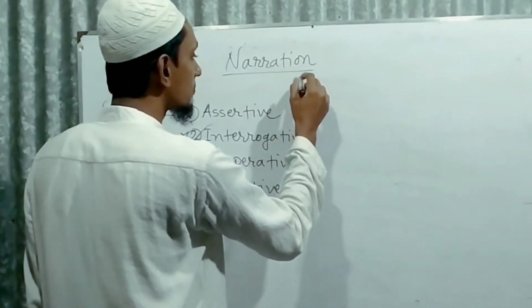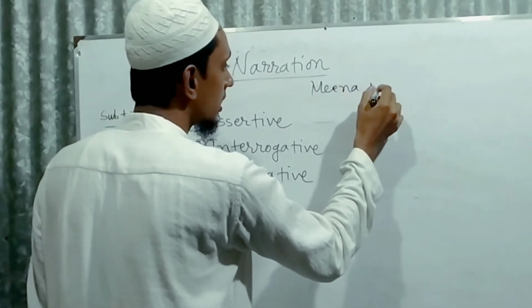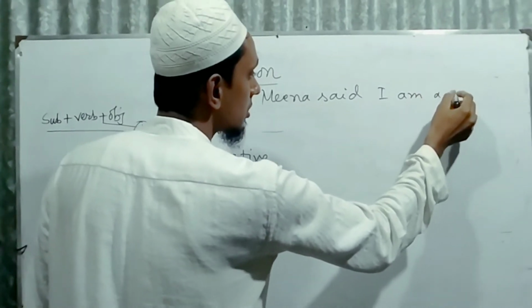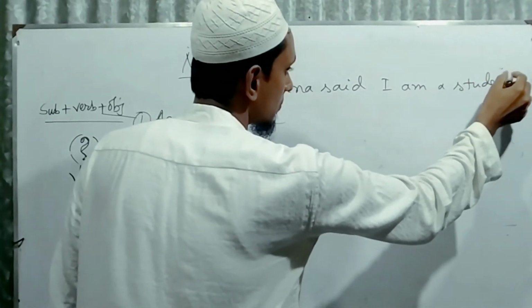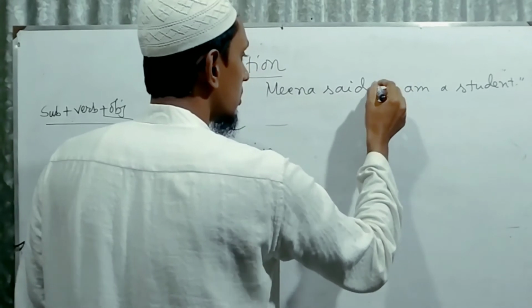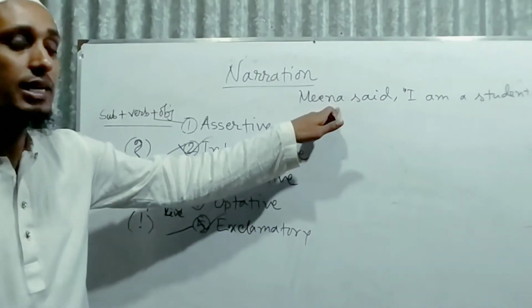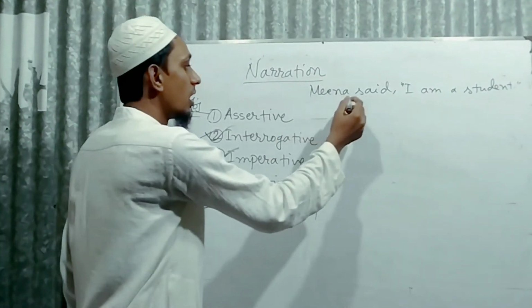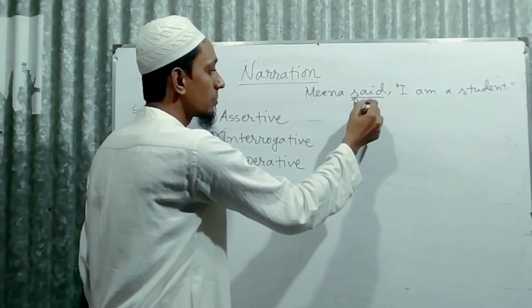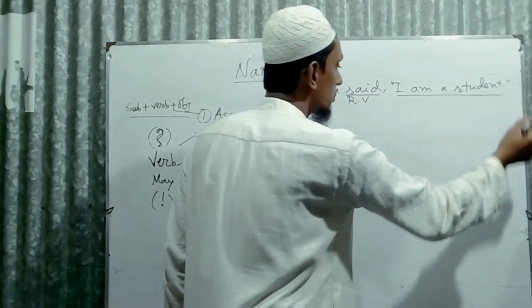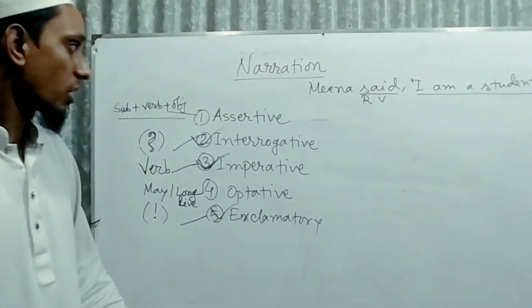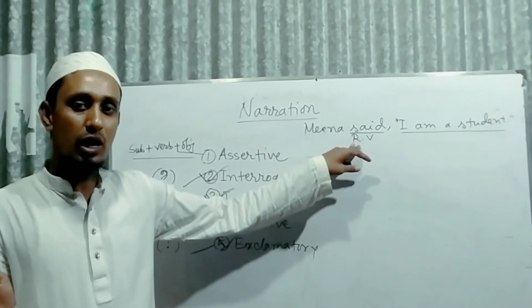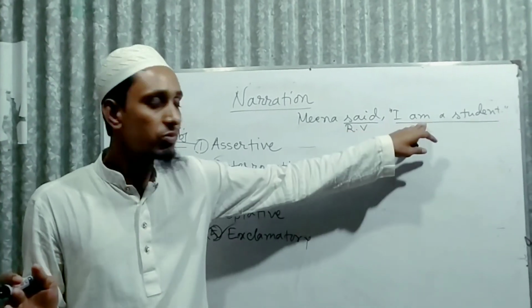And if you find assertive sentence in the reported speech, look at this. Meena said, I am a student. This is an indirect narration. Meena said, I am a student. This is reporting verb, and this is reported speech. This reporting verb will be changed according to the structure of the sentence.